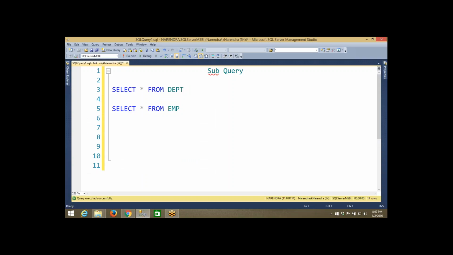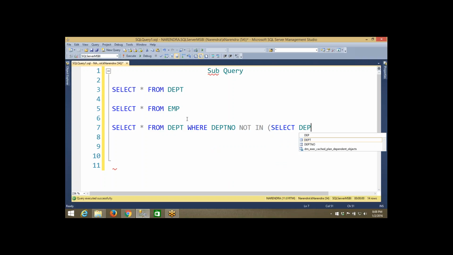In order to display the department details, I am writing this query: select star from DEPT, because the department details will come from this table. If I say select star from DEPT, all the departments will come. I don't want all the departments. I want the department which doesn't have at least one employee. So in that case, where DEPT number, because we want to check with the department number, not in, and inside that I'm writing select DEPT number from EMP.